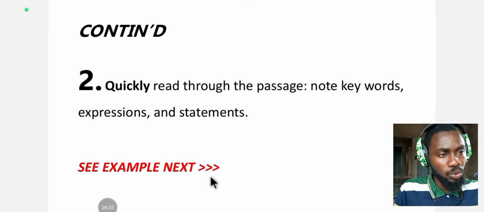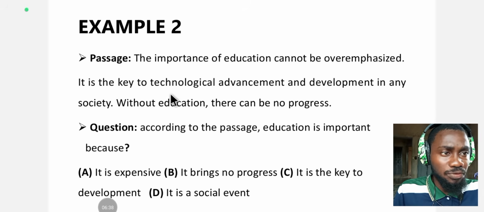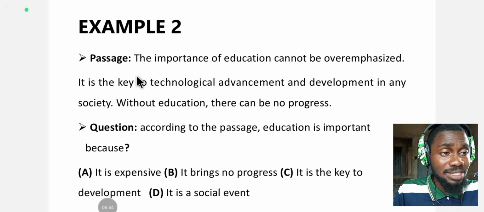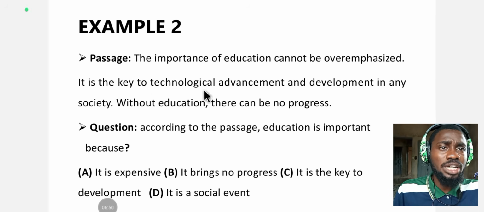Let's see an example. Let's apply it. We have a passage in front of us here, and it reads, "The importance of education." Just notice how fast I am reading it. "The importance of education cannot be overemphasized. It is the key to technological advancement and development in any society. Without education, there can be no progress."